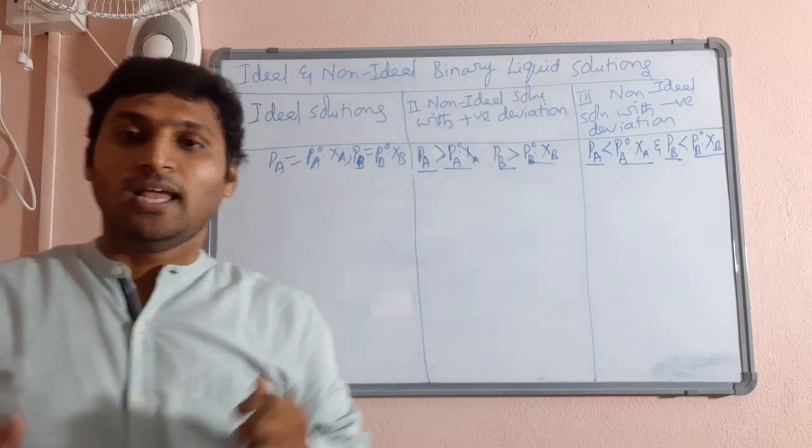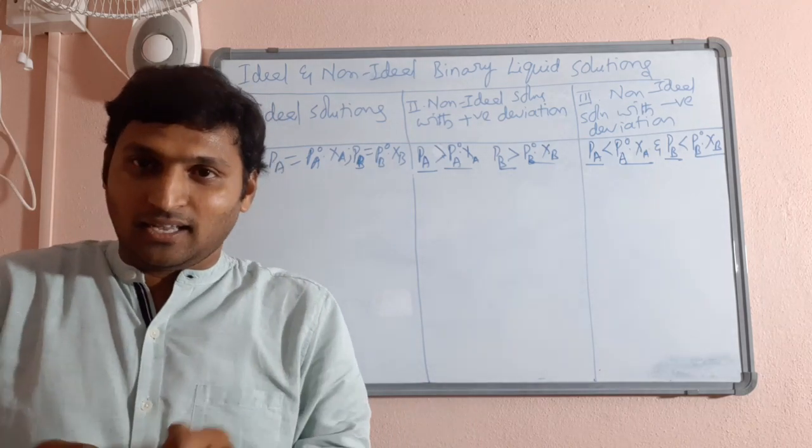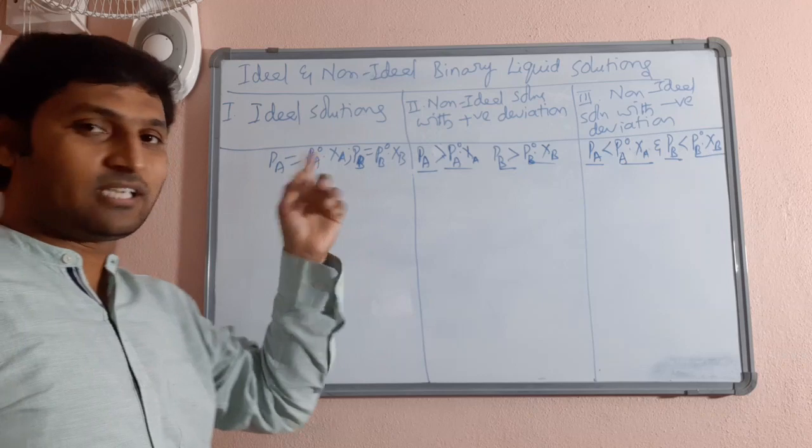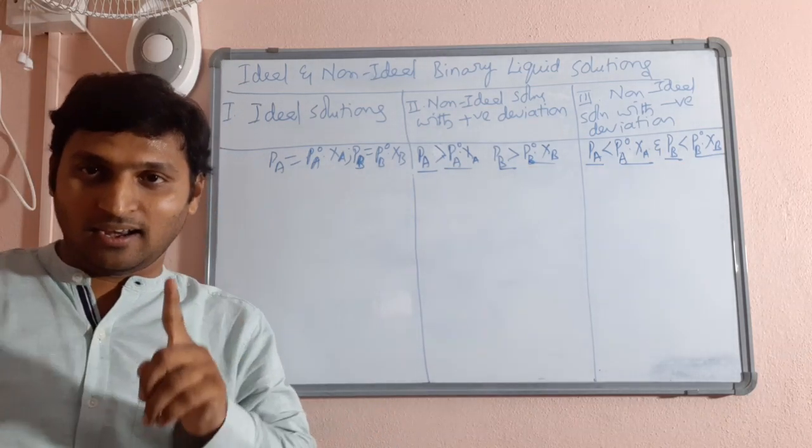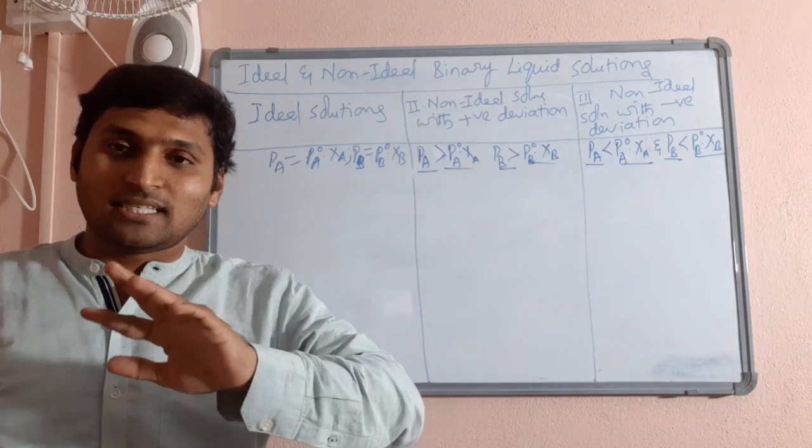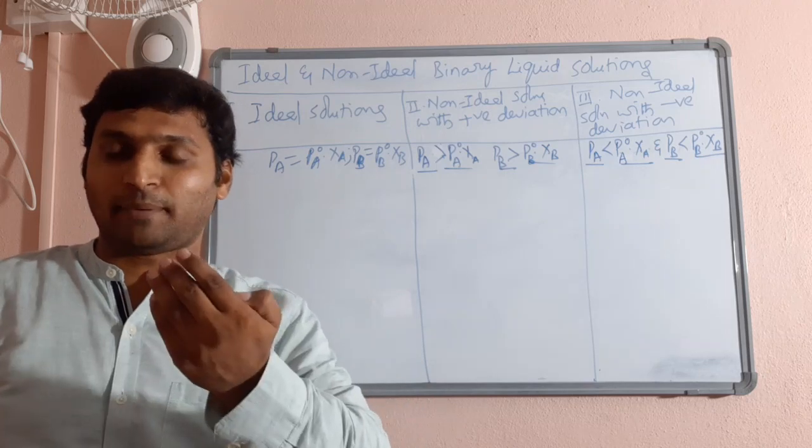See, after mixing, if they have to exhibit Raoult's law exactly, then there is no deviation, no change is happening.